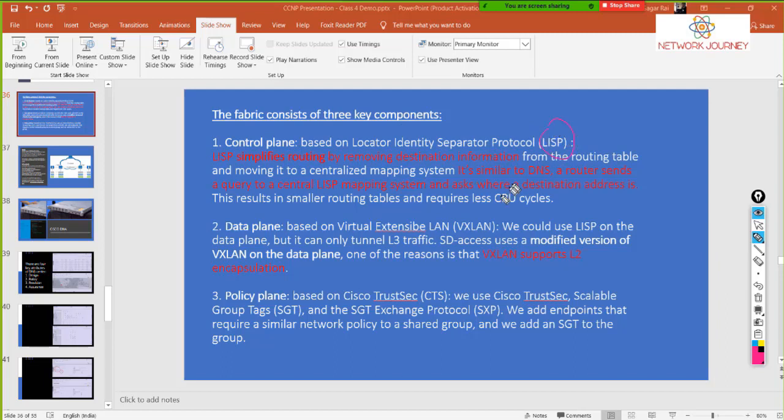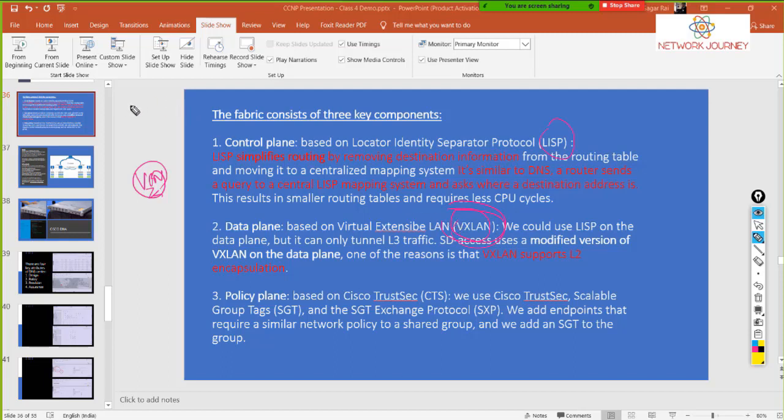You are asking about LISP and VXLAN or VPN? I didn't get that point. No, I'm referring to VXLAN. They normally associate VXLAN with EVPN or layer 2. Does that have to do with technology for a data center?